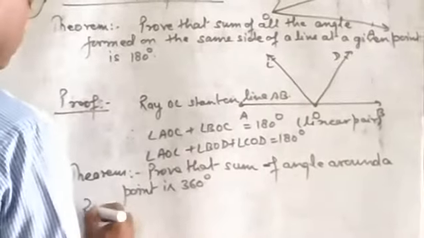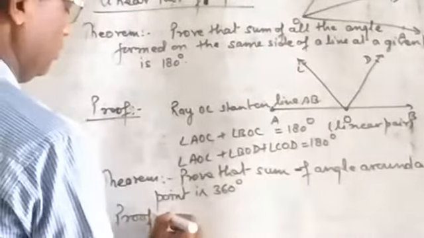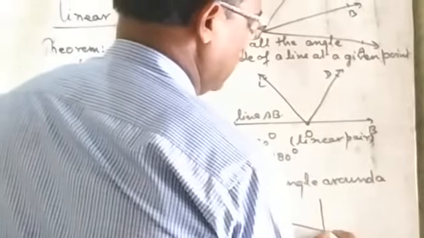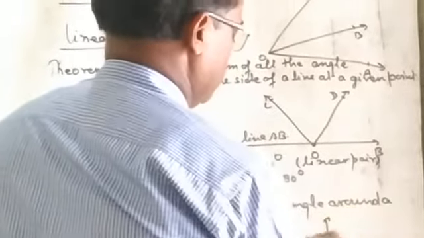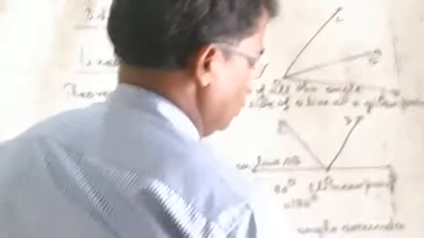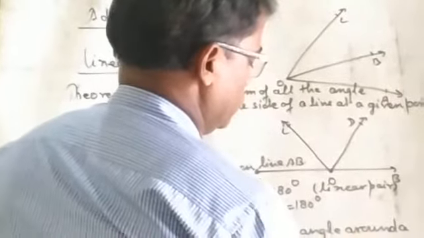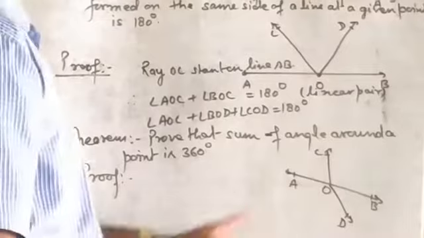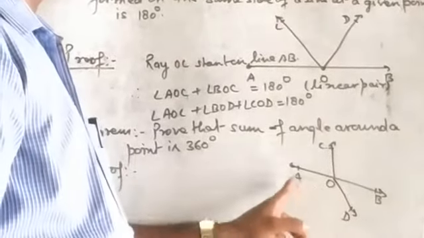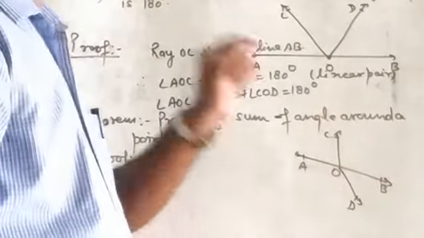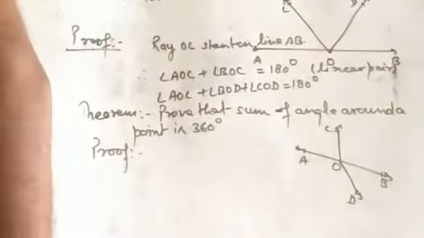Proof, same way. Suppose any one rays I make like this, and here also. A, O, B, C, and that is D. The sum of angle AOC, angle AOD, angle BOD, and angle BOC is equal to 360 degrees. We want to prove this one.